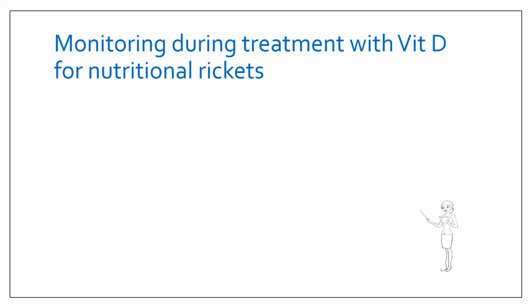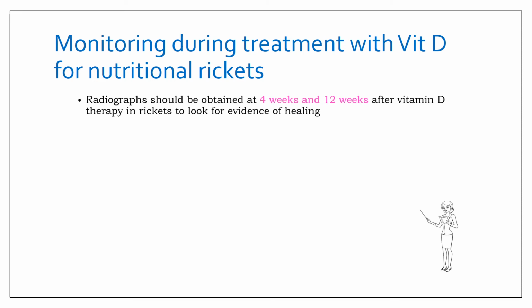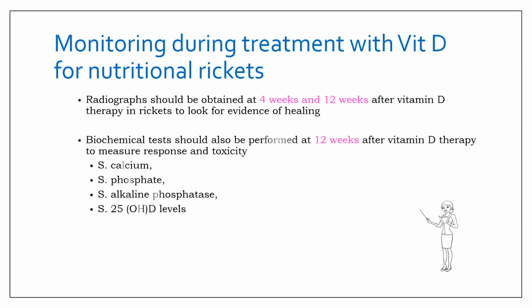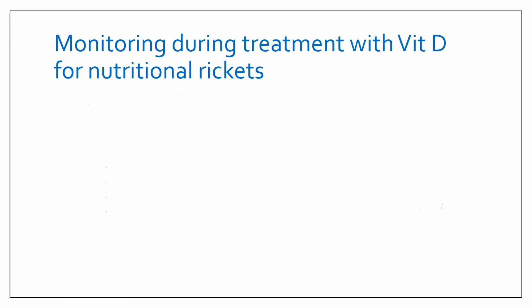Now coming on to the monitoring during treatment. Radiographs should be obtained at 4 weeks and 12 weeks after giving vitamin D therapy in children to look for evidence of healing, and biochemical tests should be performed at the end of 12 weeks of vitamin D therapy. I have earlier told you that vitamin D in therapeutic doses should be continued for approximately 12 weeks. So after the end of 12 weeks, you must perform the biochemical tests like serum calcium, phosphate, serum alkaline phosphatase, and serum 25-hydroxy D levels, along with the radiograph. But a radiograph should also be done at 4 weeks, that is after 1 month of therapy.